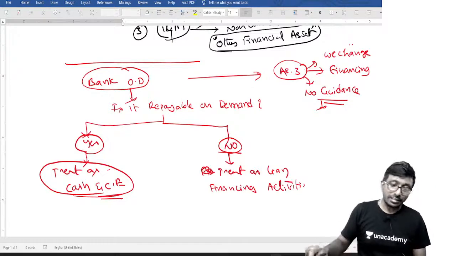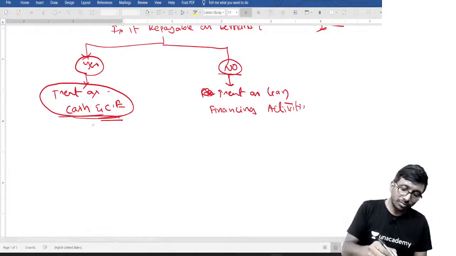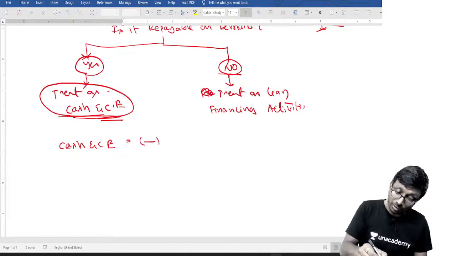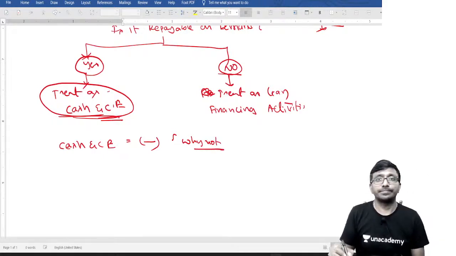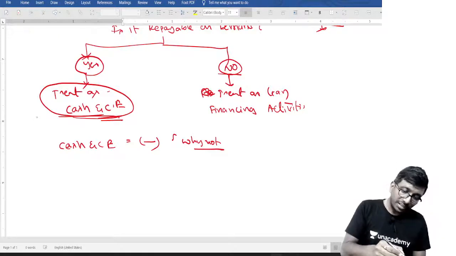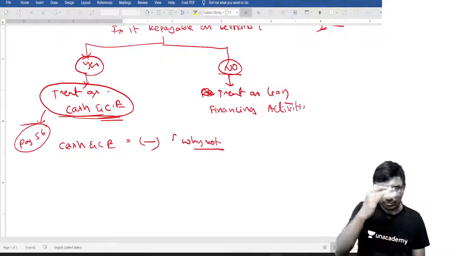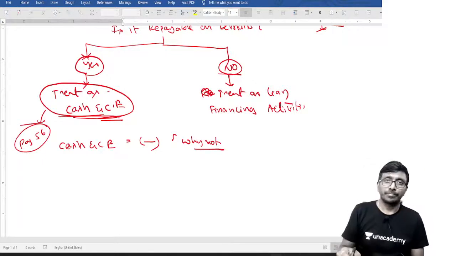Got it? Some people will ask a question: Sir, if there is a bank overdraft, you mean to say cash and cash equivalent can be a negative number? Yes, why not? It can be a negative number. I remember this is mentioned very clearly in paragraph 5 or 6 or 7, somewhere in the first few paragraphs of the standard.